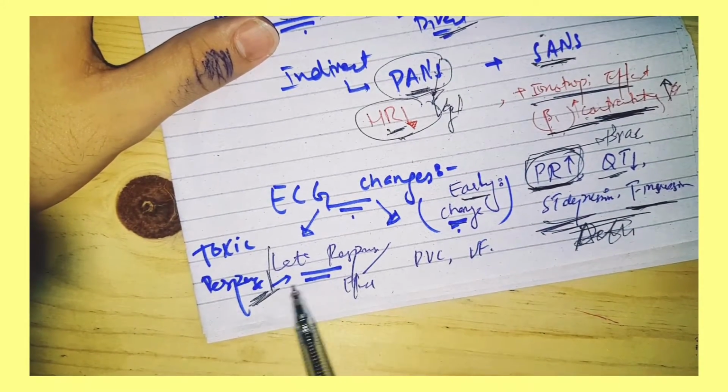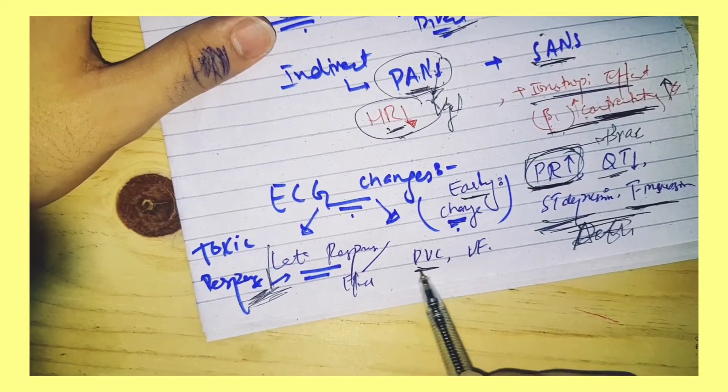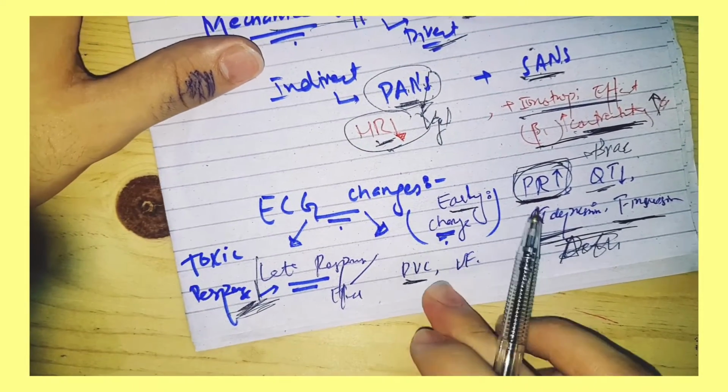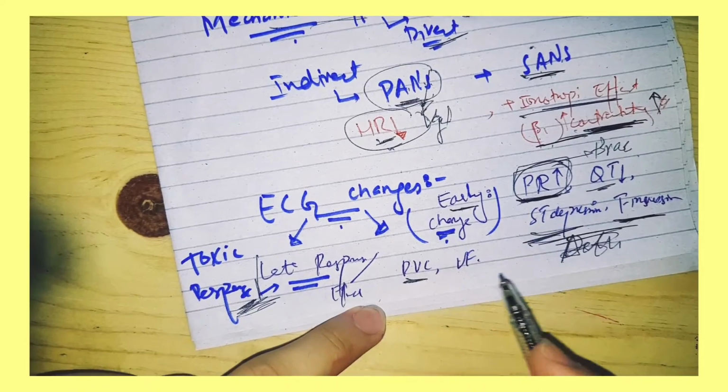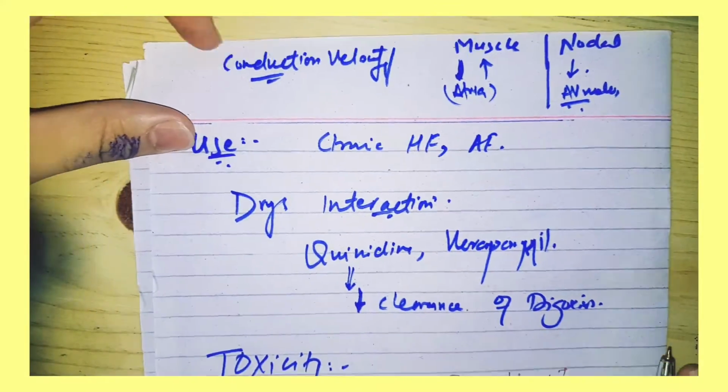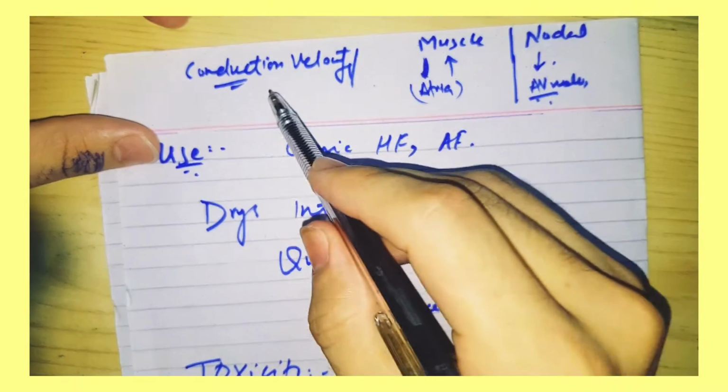The toxic responses or toxic doses include PVC, premature ventricular contraction, and VF, ventricular fibrillation. Next is the effect of digoxin on conduction velocity.